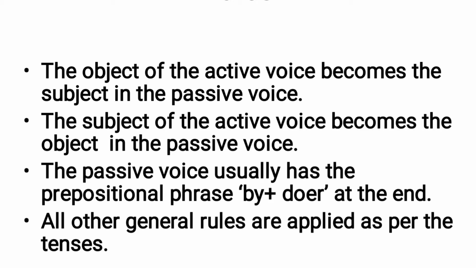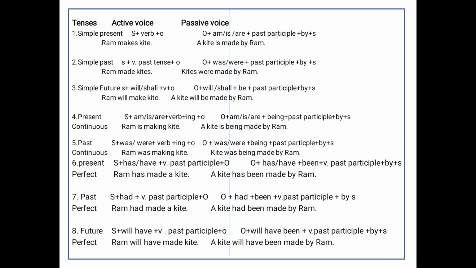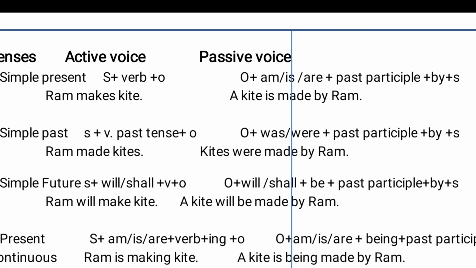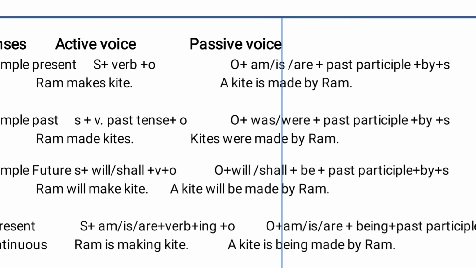So according to the tenses, the general rules change, and we will see those rules one by one. So what is the first rule? Suppose I take the simple present tense. What is the formula of the simple present tense? That is subject plus verb plus object. Correct. And the sentence will be, Ram makes kite. So if we change this sentence into passive voice, what change according to the tenses do we have to make?